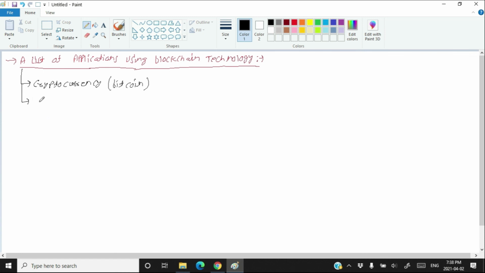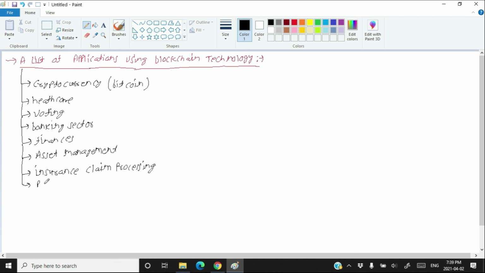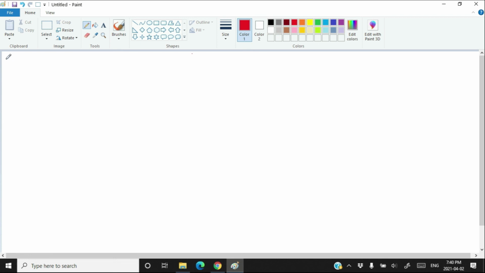The other sectors in which the blockchain technology can be used are healthcare, online voting, banking sector, finance, asset management, insurance claim processing, passports, property registrations, etc. So these are the various applications where blockchain technology can be used, and especially Bitcoin is using the blockchain for its implementation. Now let's see the benefits of blockchain technology.